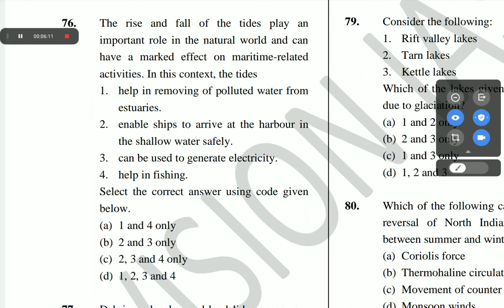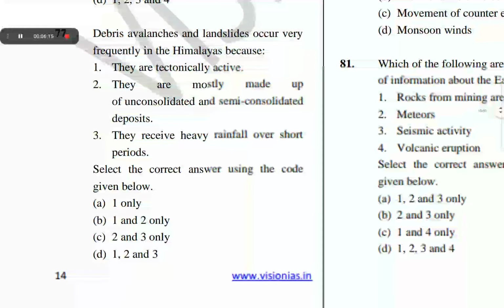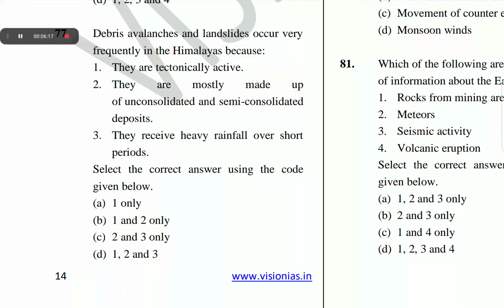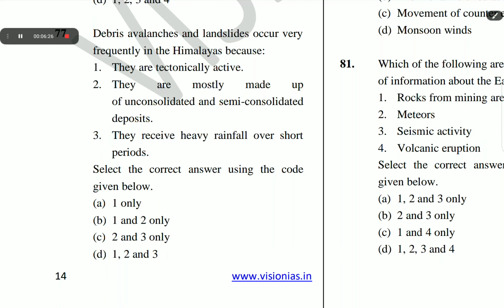The next question is question number 77. Debris avalanches and landslides occur very frequently in the Himalayas because they are tectonically active. They are mostly made up of unconsolidated and semi-consolidated deposits. They receive heavy rainfall over short periods. The correct answer of question number 77 is D: 1, 2 and 3. All the options are correct.